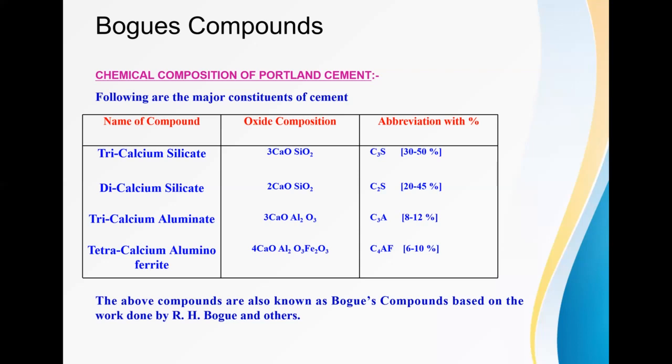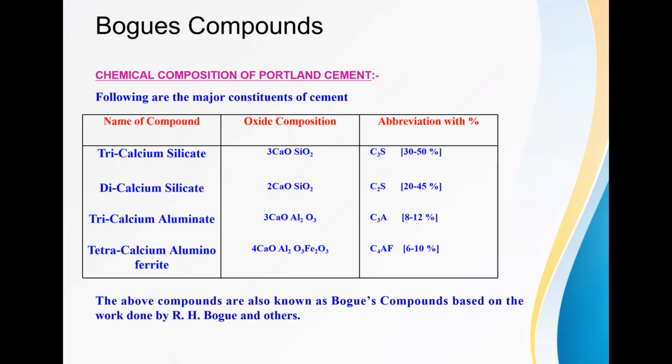Next is dicalcium silicate. This oxide composition we can write as 2CaO SiO2, abbreviated as C2S. It has 20 to 45% content in the cement. Next is tricalcium aluminate, that is 3CaO Al2O3, abbreviated as C3A.